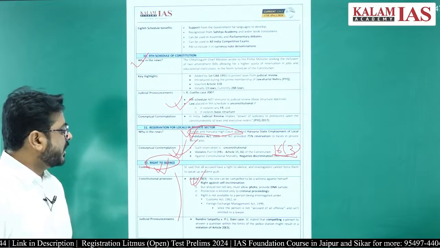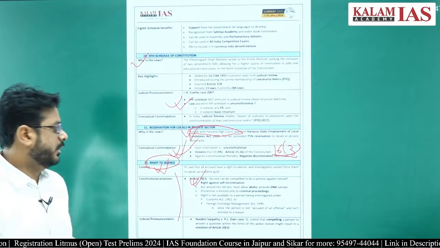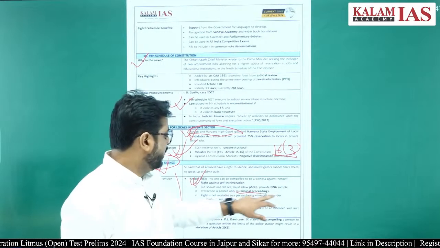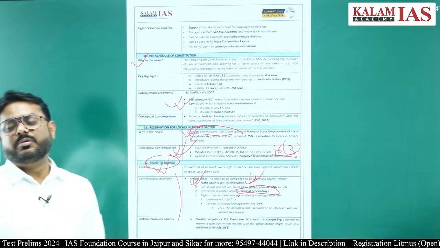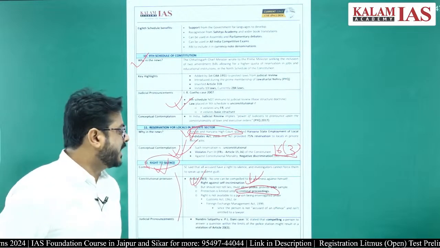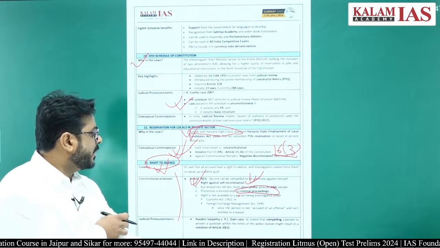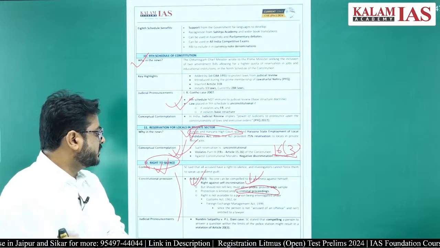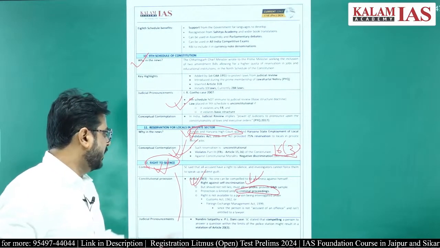So the protection is limited only to criminal proceedings. Only in criminal proceedings the person cannot be forced to act as a witness against himself. So this right is not available to a person being interrogated under the Customs Act 1962 or the Foreign Exchange Management Act 1999.